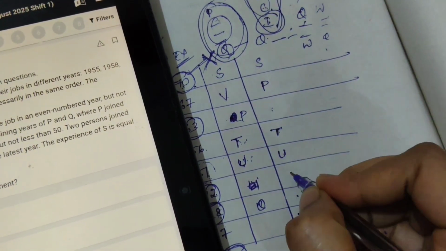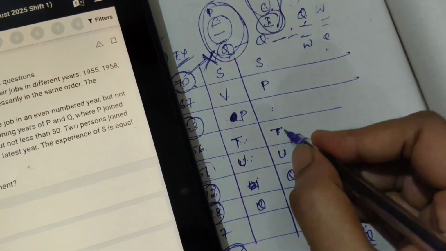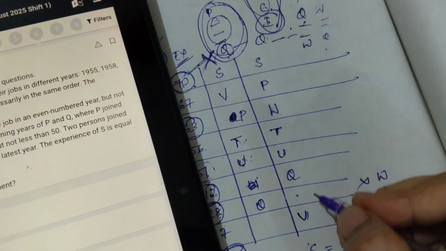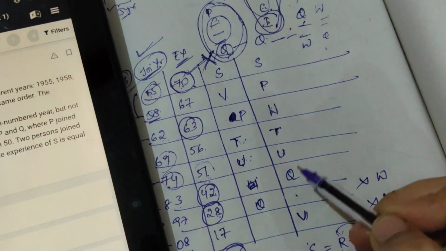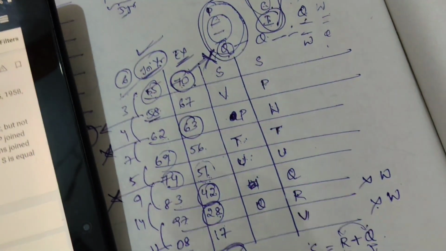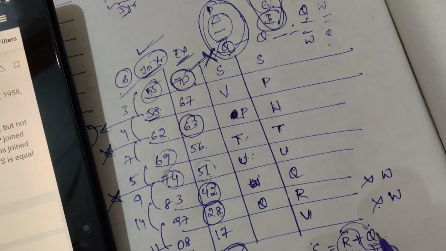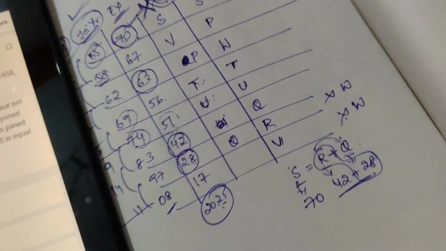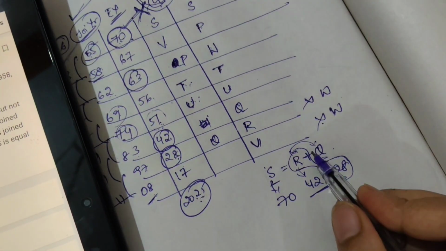1, 2, 3. Q and W, 1, 2 here. So what remains is letters P, Q, R. R is 28, Q is 42. Okay, I hope you understand. R is 28, Q is 42.